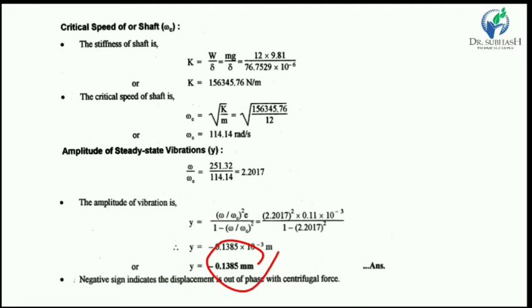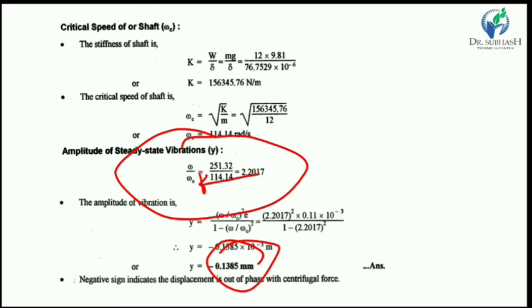So here also the sign is negative, which indicates that the lighter side of the rotor is outside, meaning the eccentricity E and deflection Y are on the same side.